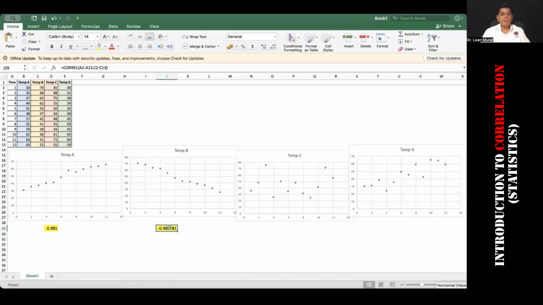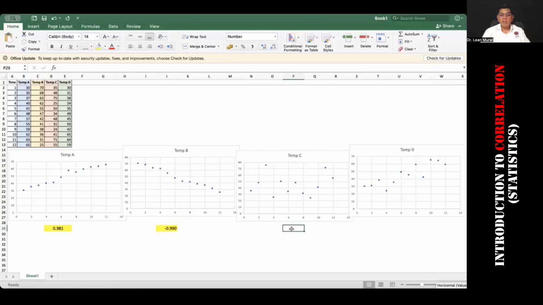Whatever number that you see, please put it in the chat box. Okay, let me have it at 3 decimal places so that you're not overly confused.